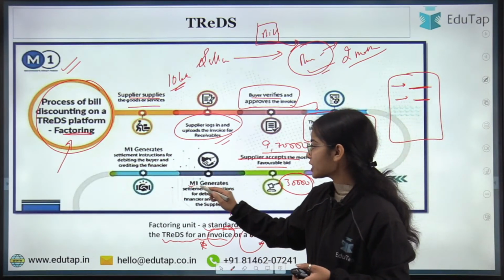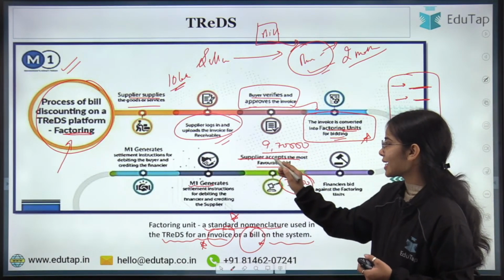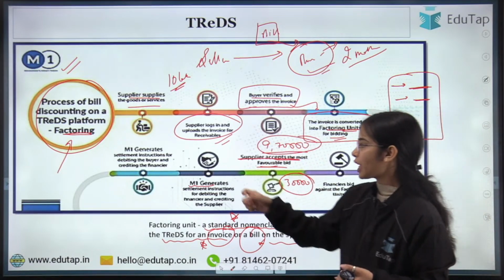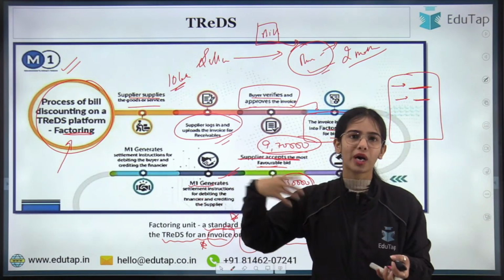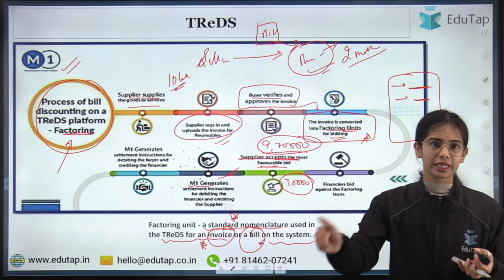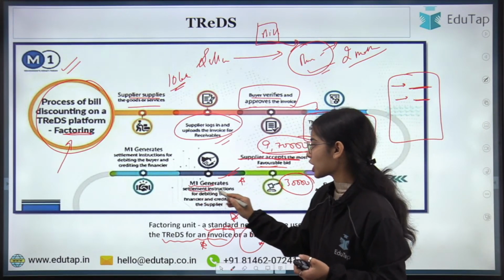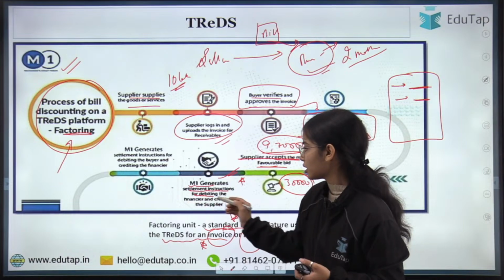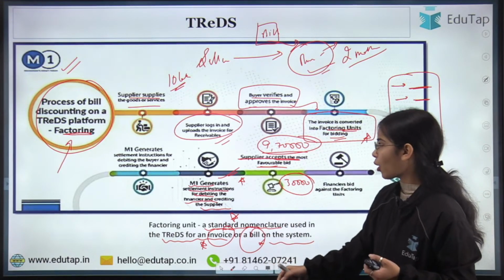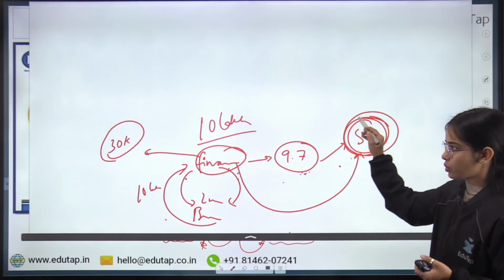So the TReDS platform, M1. After the bid has been accepted, the supplier has accepted the most favorable bid, that is 9 lakh 70,000. So now M1 or whichever platform you are on, M1, RXIL or DTX, that is a TReDS platform, generates settlement instructions for debiting the financier and crediting the supplier. First, from the financier's account, 9.7 lakh rupees will be transferred to the supplier's account.